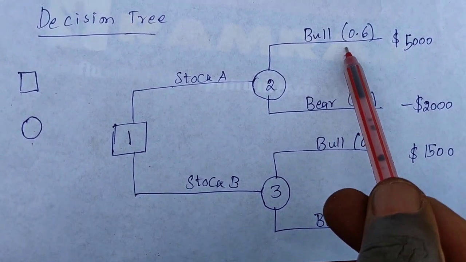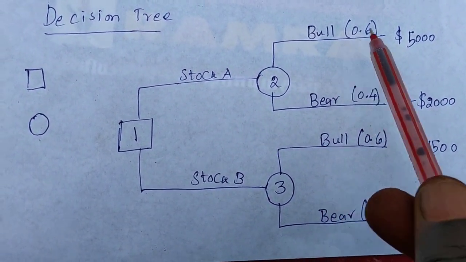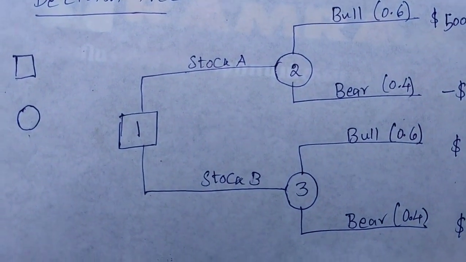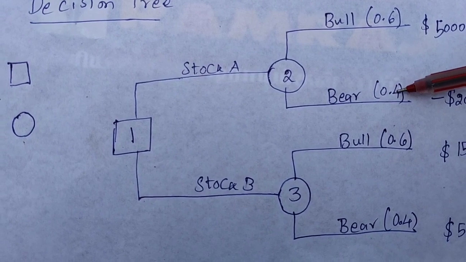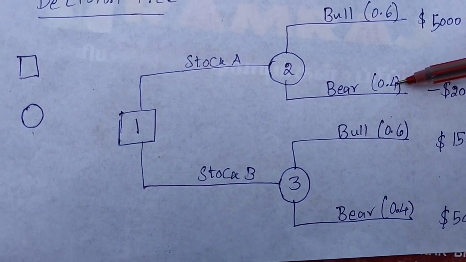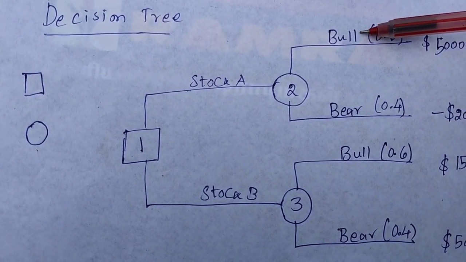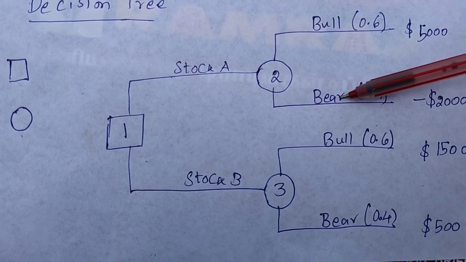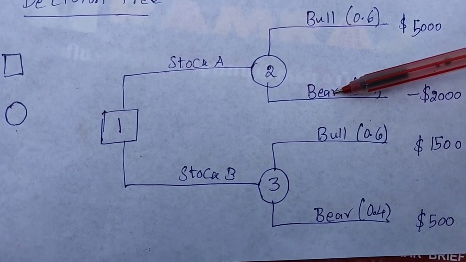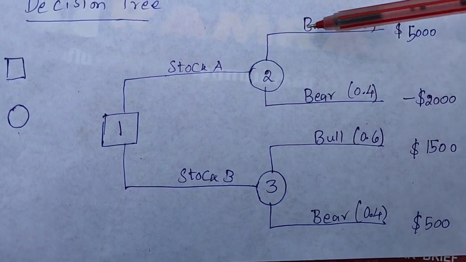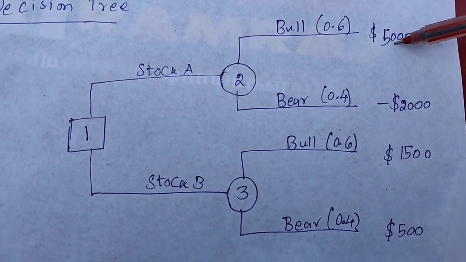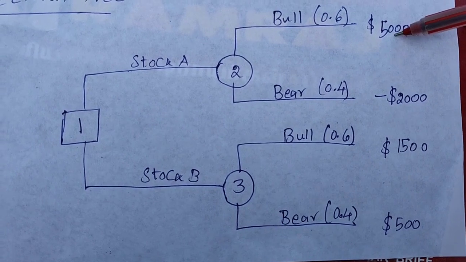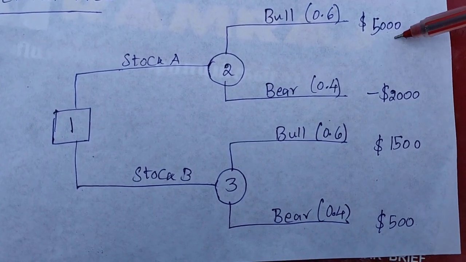So 0.6 is the chance of a bull market, that is the probabilistic weightage, and 0.4 is the chance of a bear market. Bull market means favorable market conditions, bear market means unfavorable market conditions. If you invest in stock A and the bull market conditions are favorable, you will have a 50% return on investment. You are investing $10,000, so you will have a 5,000 profit.